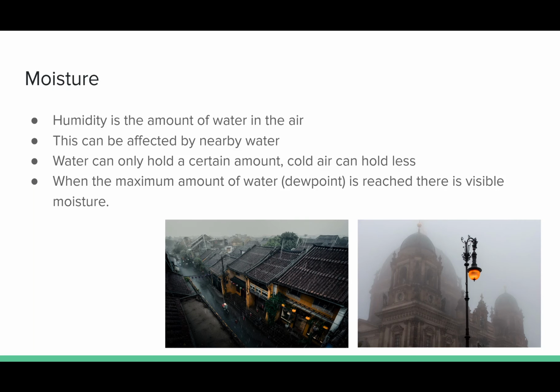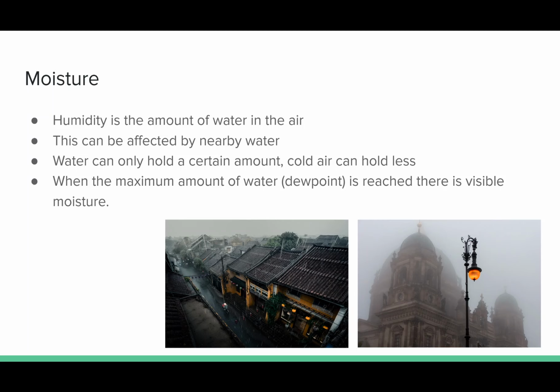The other big effect is moisture. Humidity is the amount of water in the air. This can be affected by nearby water. If you've ever stayed by a lake or by an ocean, you know it's very, very humid. But air can only hold a certain amount of water. Cold air holds less, warm air holds more. So down by the equator where it's very, very warm, it can be very, very humid because it can hold a lot of that humidity. But up here and further north, we usually have very dry air because we have cold air and it can't hold water even if there is water available.